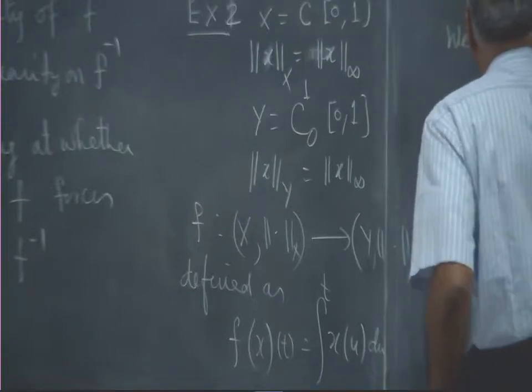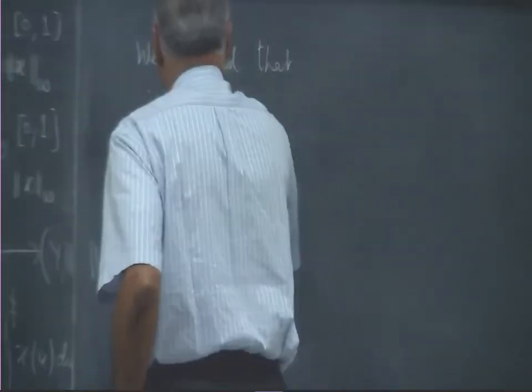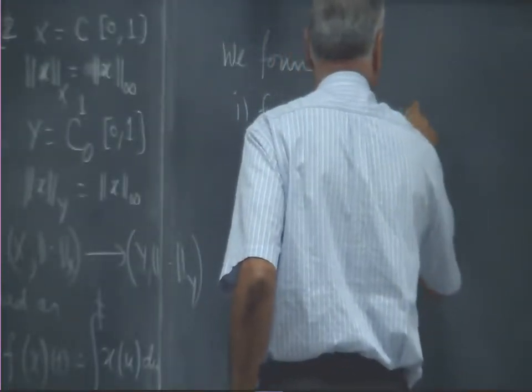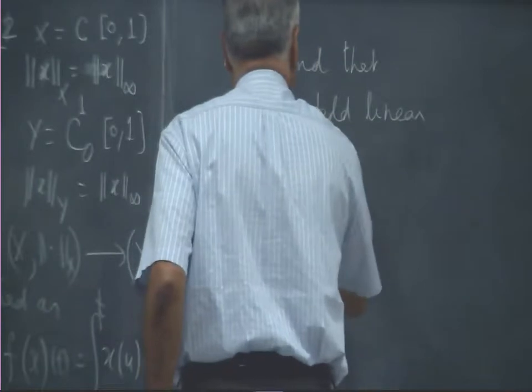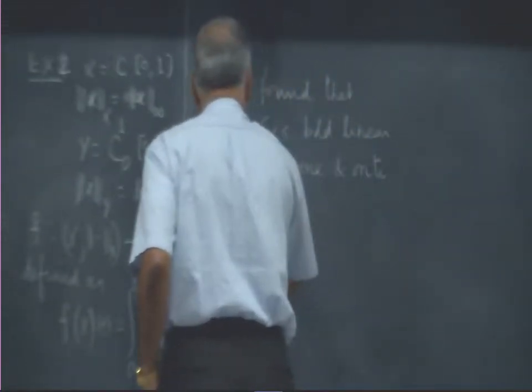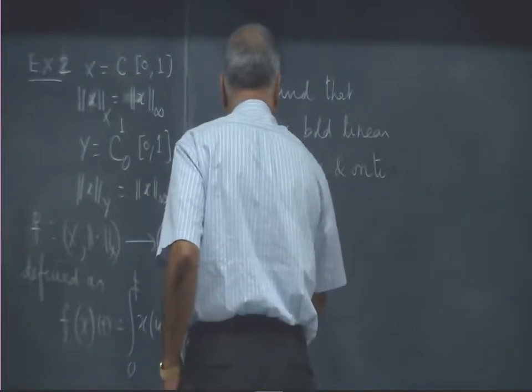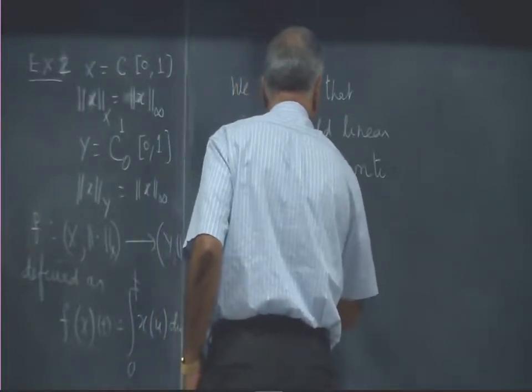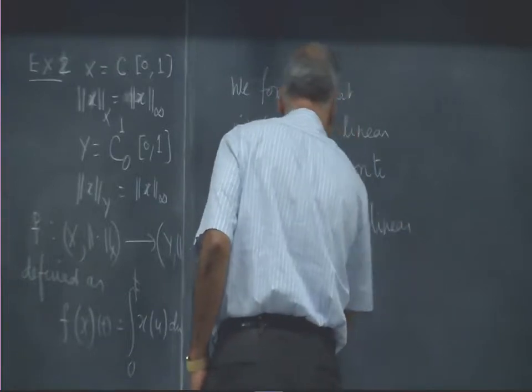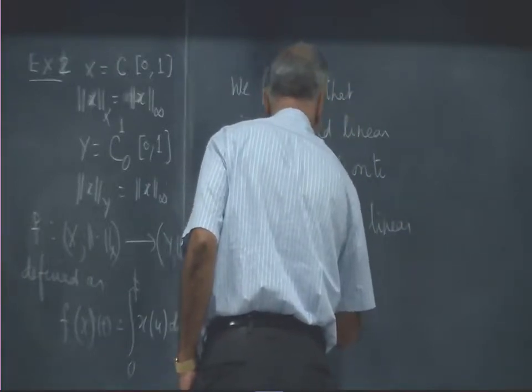So F is bounded, linear, 1-1 and onto, but F inverse is only linear but not bounded.